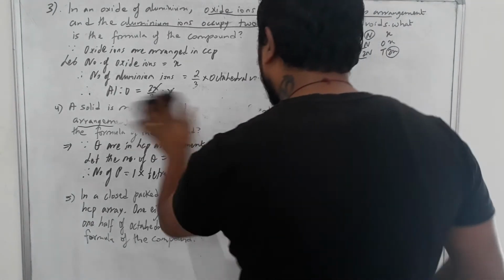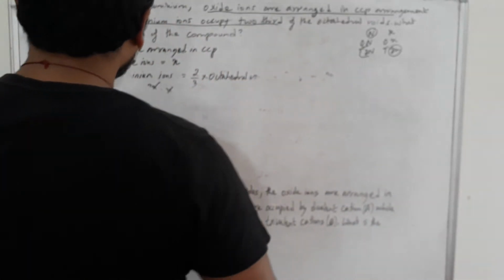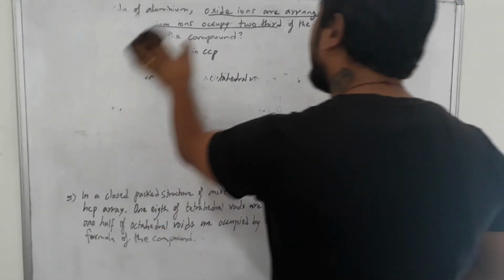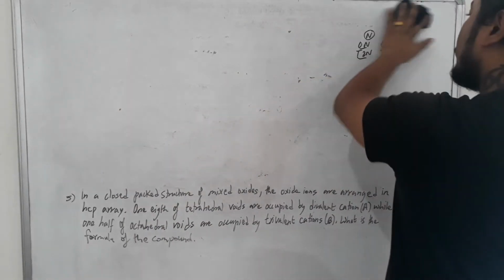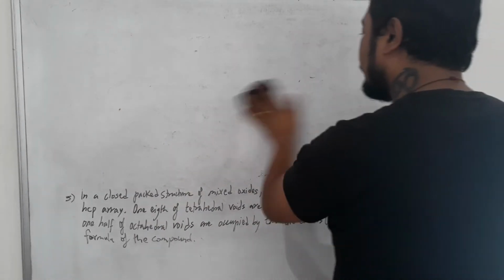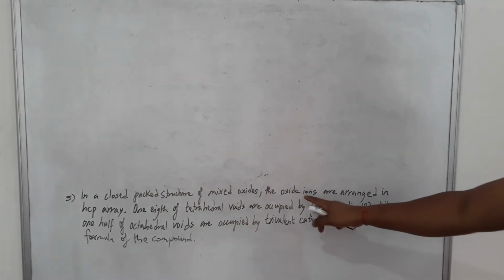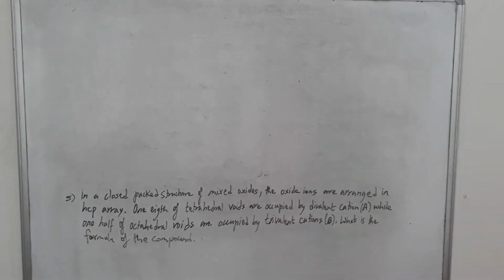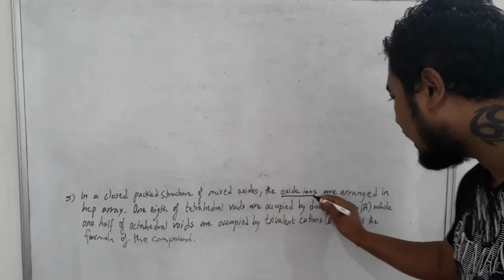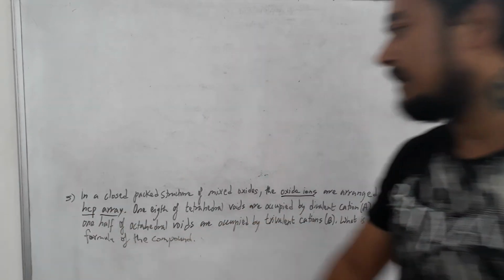So in number 5, students, the question is saying that in a close packed structure of a mixed oxide, the oxide ions are arranged in an HCP array. So our oxide ions are arranged in HCP array.